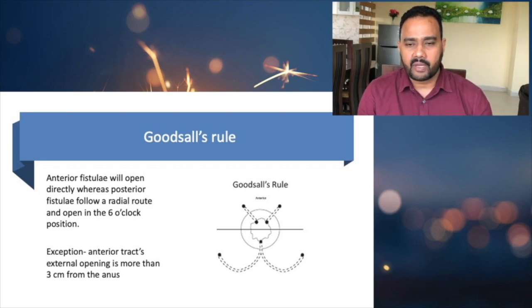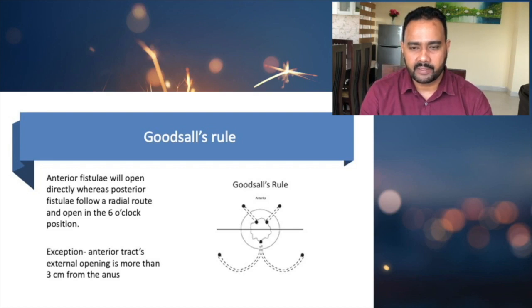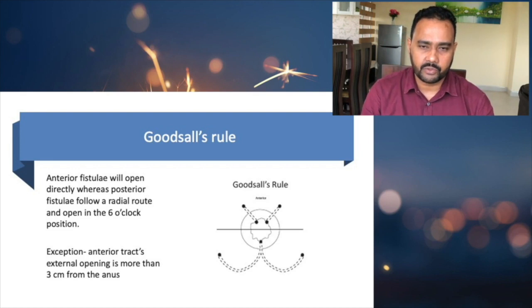When you put the patient in lithotomy position, the anus is divided into anterior and posterior by a line, and whenever there's a fistula in the anterior part of that line, it drains directly into the anus or rectum. But when it comes to the posterior fistulas, that is the fistulas posterior to the line that is transecting the anus, they will have a horseshoe pattern, and that will drain in the middle. So that is what Goodsall's rule says.